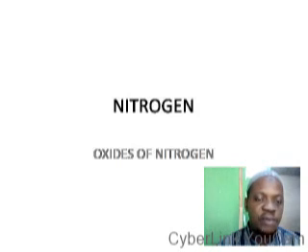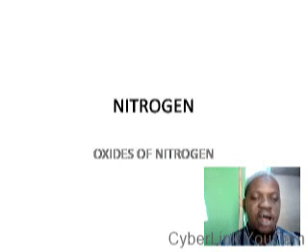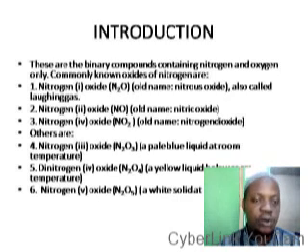If you remember, we have been looking at nitrogen and its compounds for the past few weeks. Today, we are going to look at other compounds of nitrogen, which are oxides of nitrogen. Like you are aware, oxides are binary compounds of oxygen. Therefore, oxides of nitrogen are binary compounds of oxygen and nitrogen, that is, compounds that contain nitrogen and oxygen only.